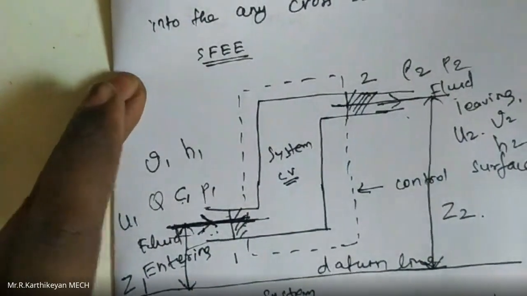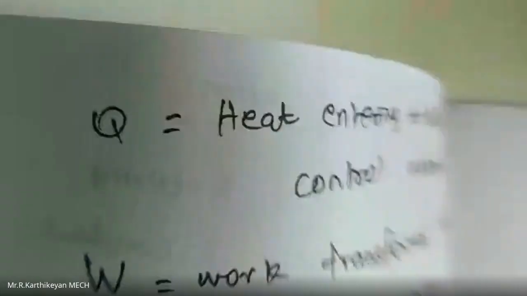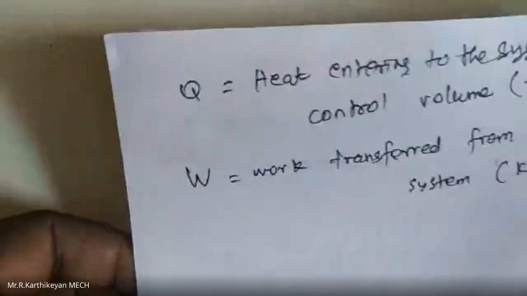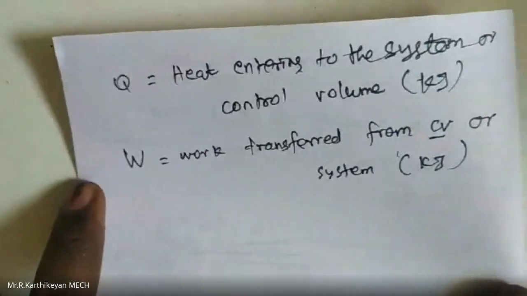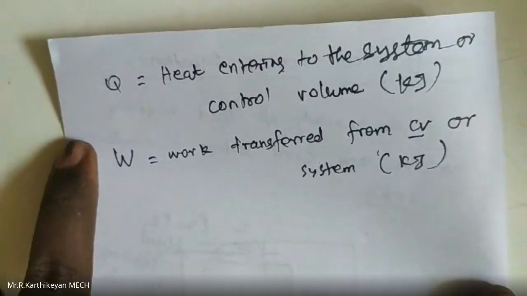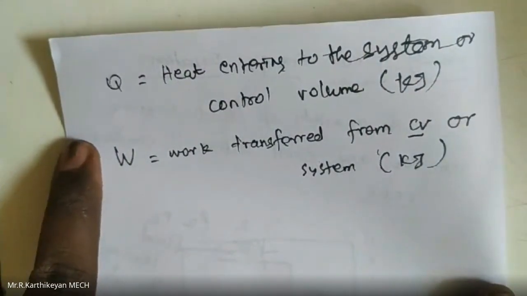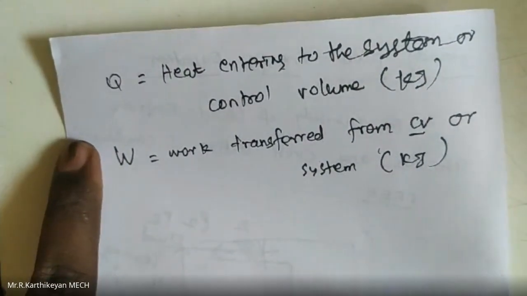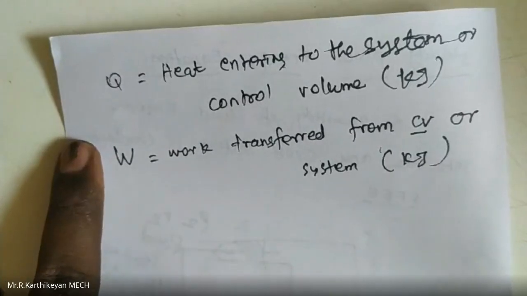Okay, so we are going to write these parameters. Q means heat entering the system or control volume, in kilojoules. W means work transfer from the control volume or system, in kilojoules.